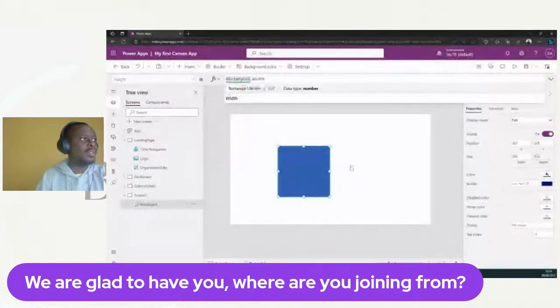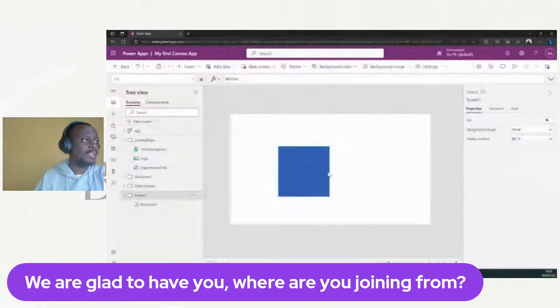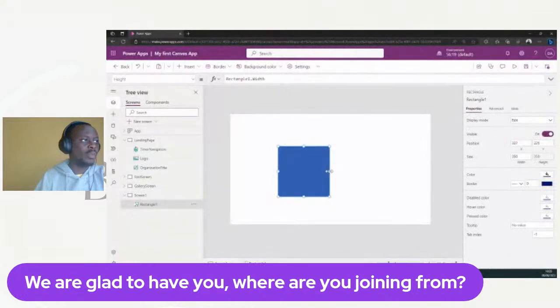The good thing about it is that if we drag the width now, because the height is being calculated from the width, we drag the width. What happens? Let's drag the width of this.